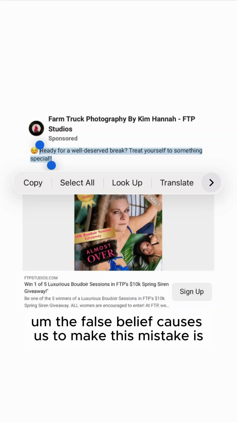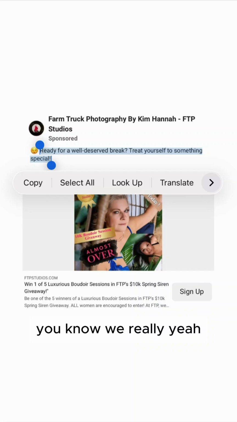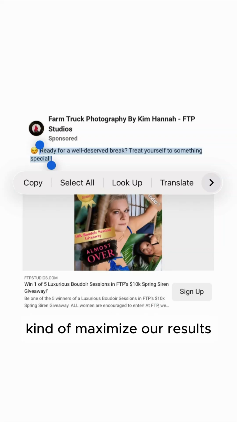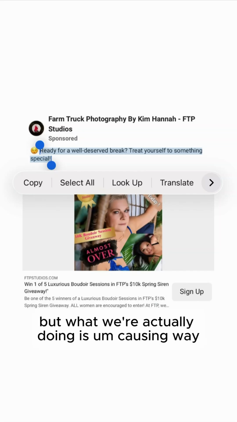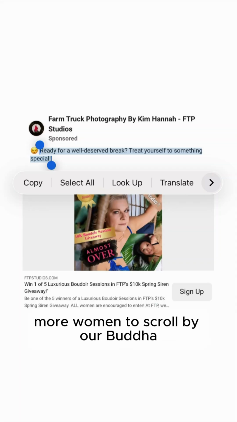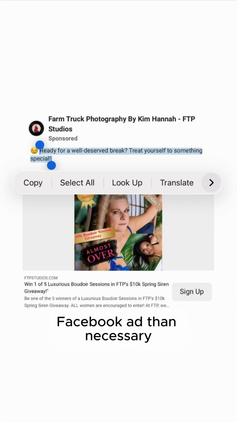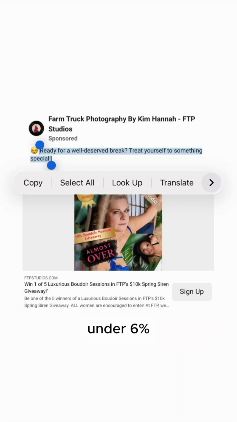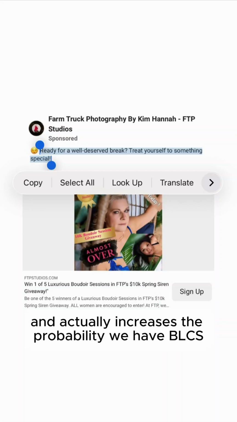The false belief that causes us to make this mistake is, we felt our headline was good enough to maximize, optimize our results. But what we're actually doing is causing way more women to scroll by our Boudoir Facebook ad than necessary, which pulls down our unique CTR under 6% and increases the probability we have BLCS.